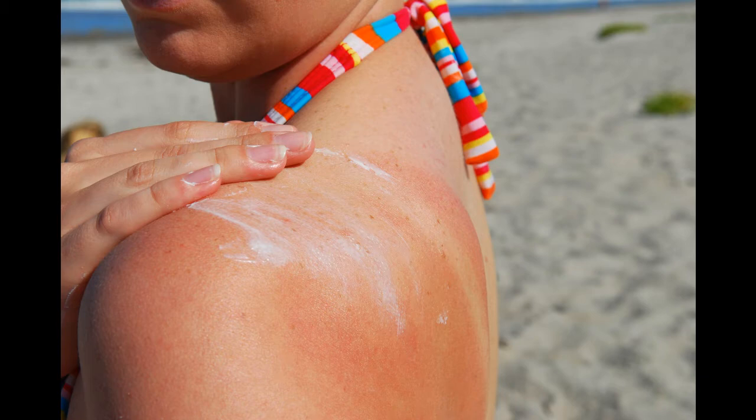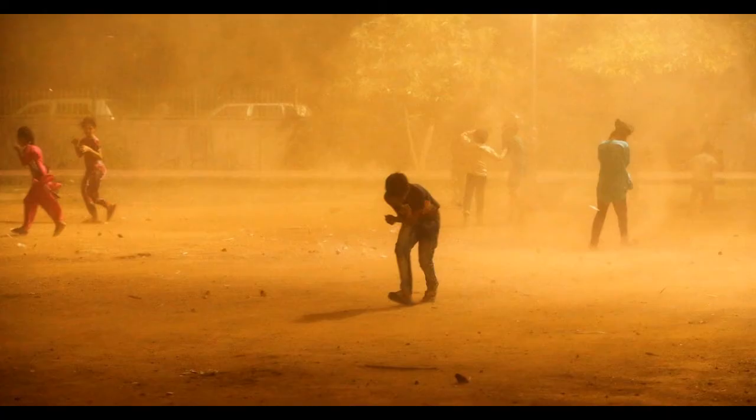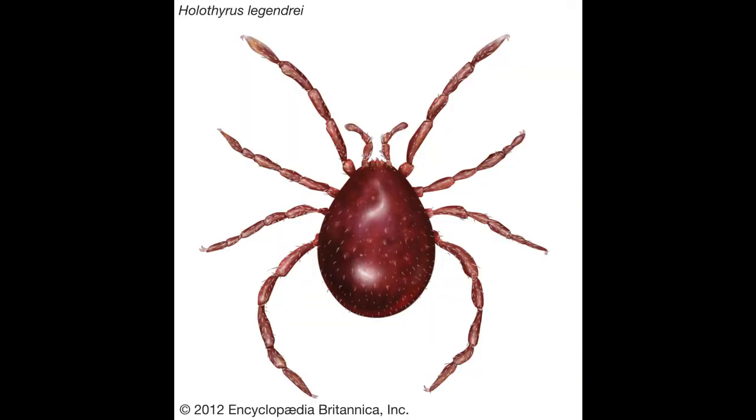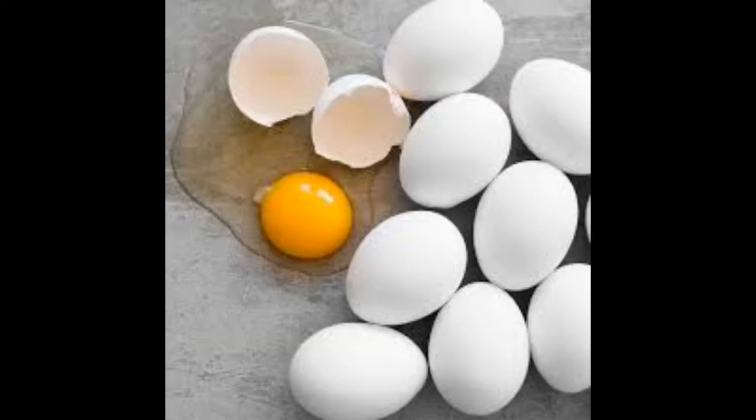Next, perennial allergy. Perennial allergies are the allergies which are not linked to any particular season. They can occur at any time of the year. The allergies to dust, insect bites, mites, some kinds of food substances, all these are referred to as perennial allergic reactions. How does this allergic reaction occur in our body?